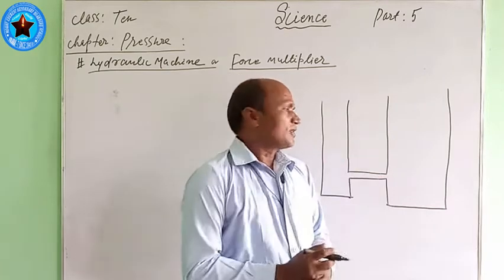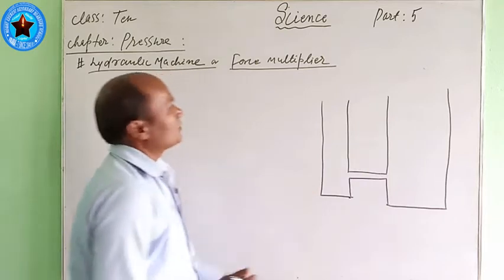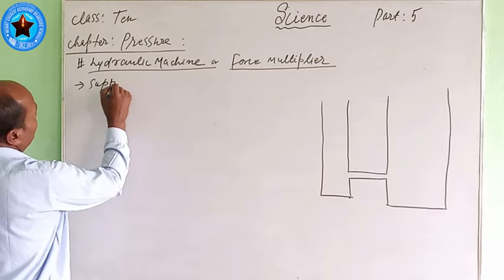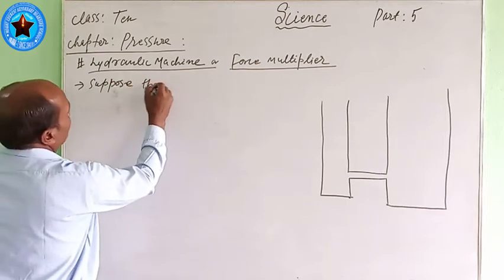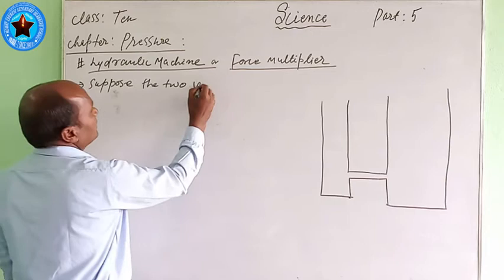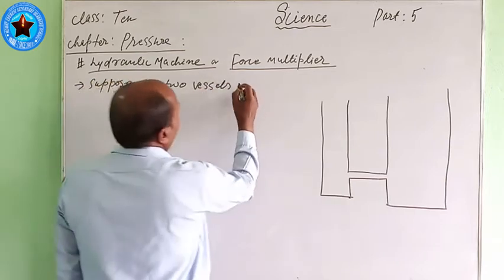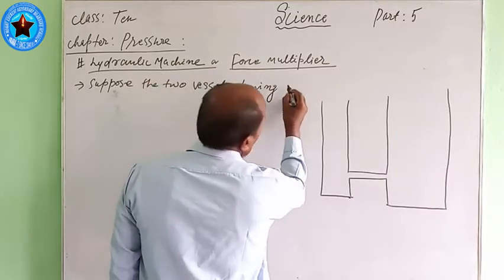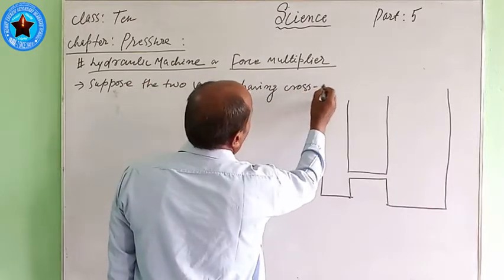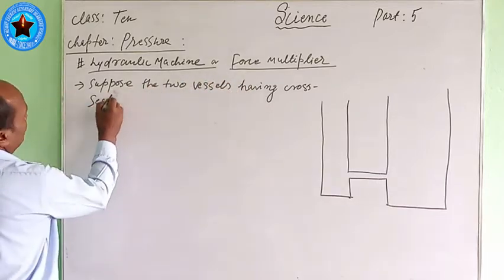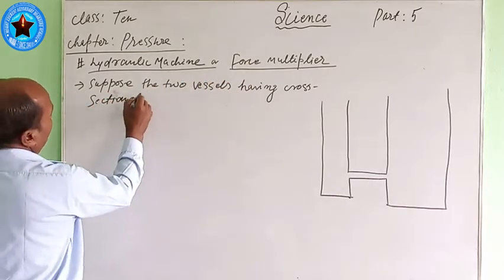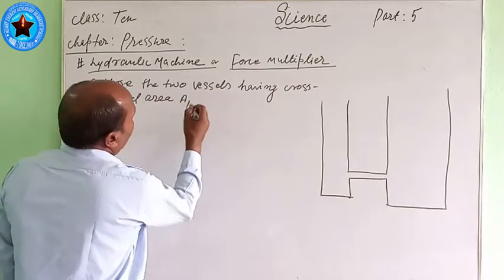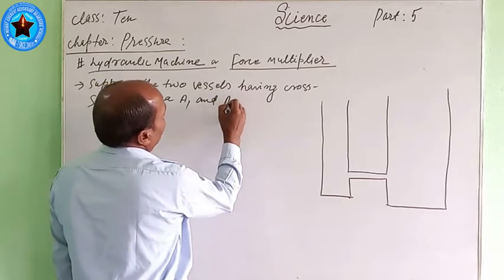This is the vessel, two vessels, and we have to write here: suppose the two vessels have cross-sectional areas A1 and A2.